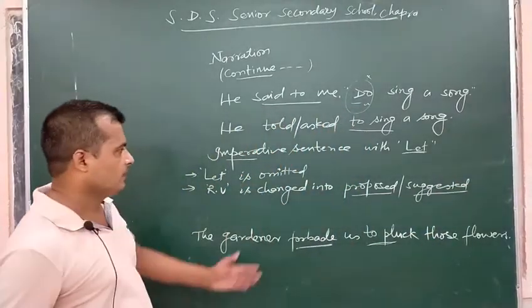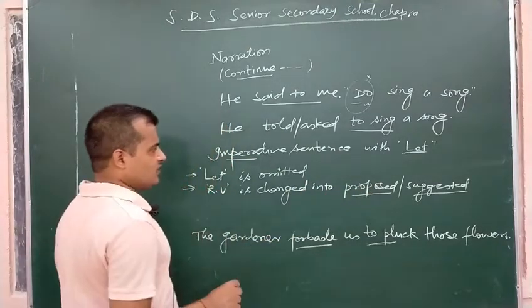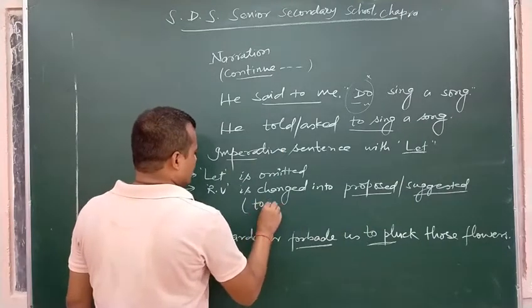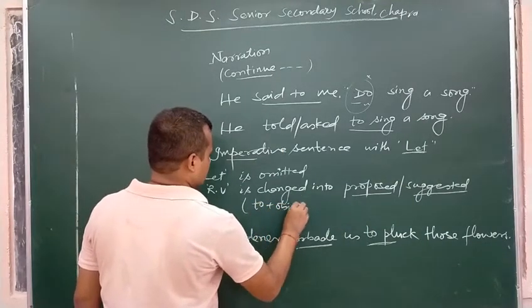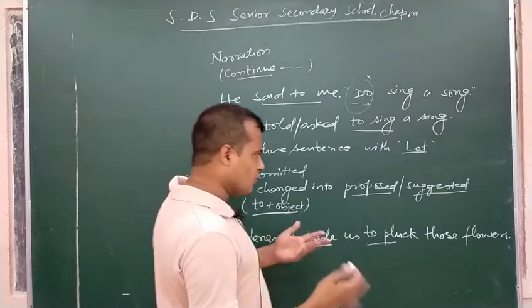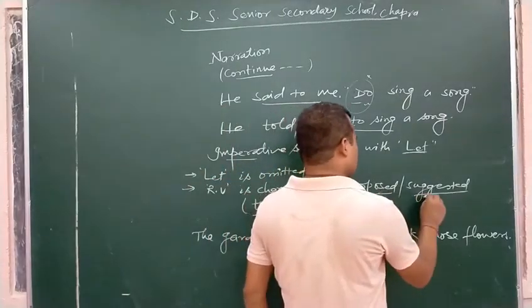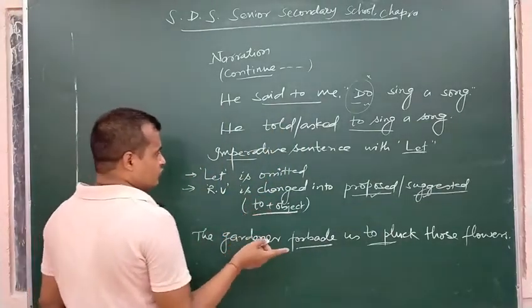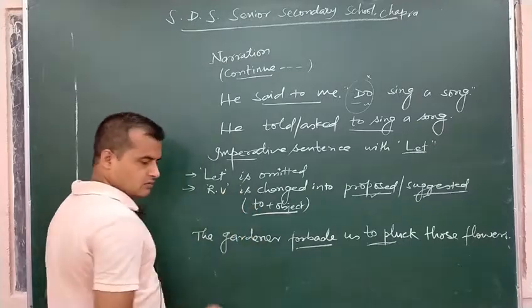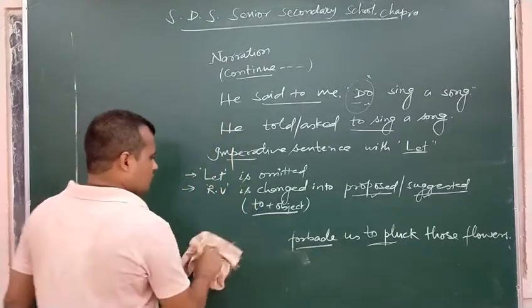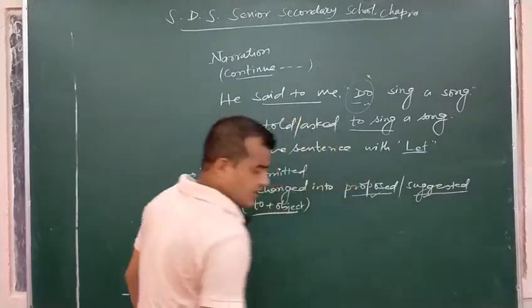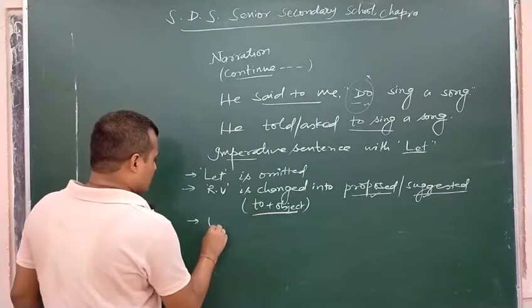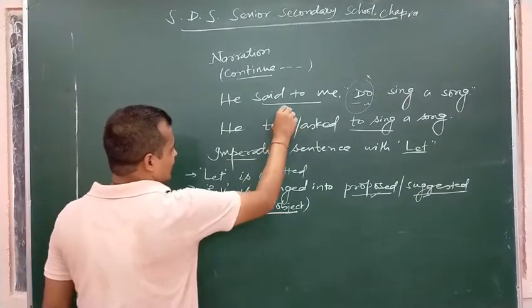If there is an object to be used after these words proposed and suggested, to plus object is used. If there is no object, we can simply use proposed or suggested. But if we have to use an object, then the object should be preceded by to. How should such sentences be changed? Now, let is generally followed by us.